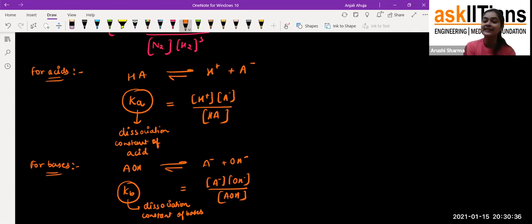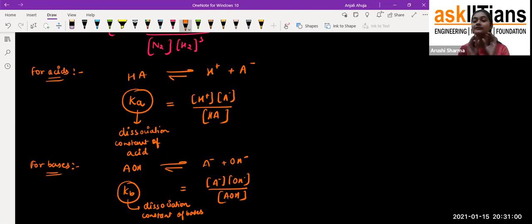Now you will see why we require it, because when you are going to do the pH question for a weak acid, you'll see that we require Ka or Kb for weak acids and weak bases. That's why the equilibrium concept must be clear to you. When the reaction initially started, we have only reactant, and when the reaction is completed, we have product only.